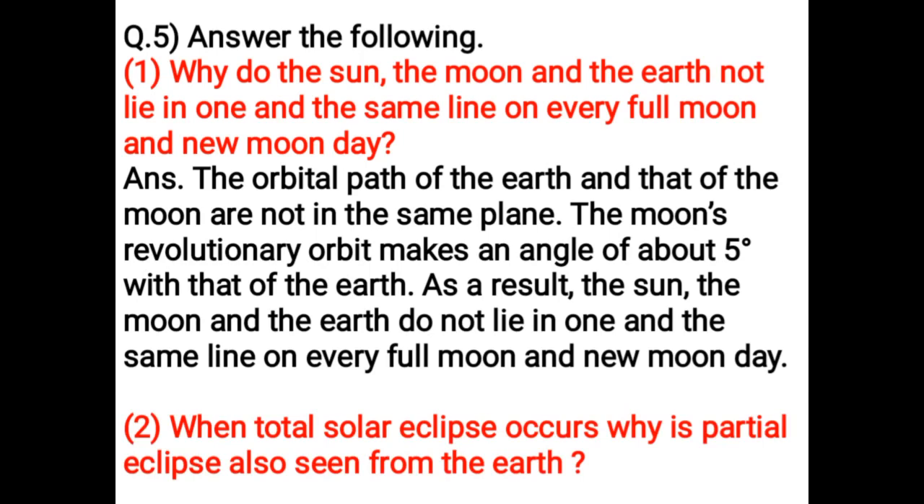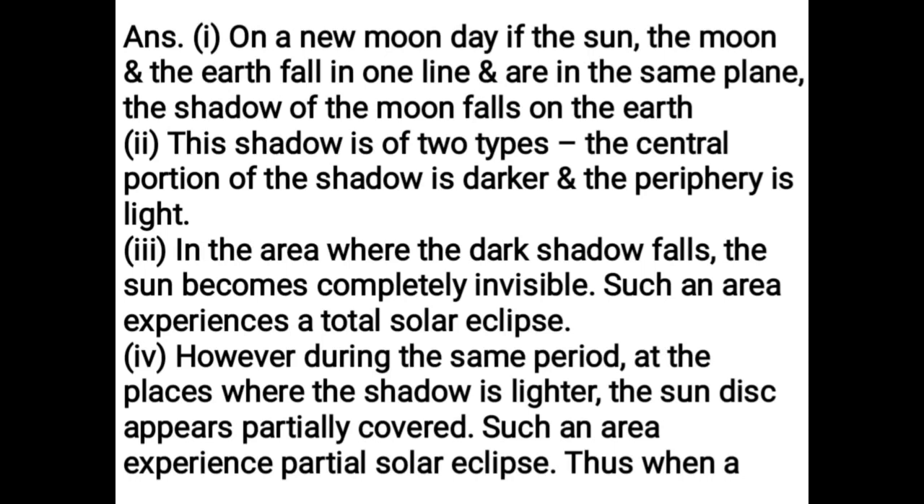When total solar eclipse occurs, why is partial eclipse also seen from the earth? On a new moon day, if the sun, the moon, and the earth fall in one line and are in the same plane, the shadow of the moon falls on the earth. This shadow is of 2 types. The central portion of the shadow is darker and periphery is light. In the area where the dark shadow falls, the sun becomes completely invisible. Such an area experiences a total solar eclipse.